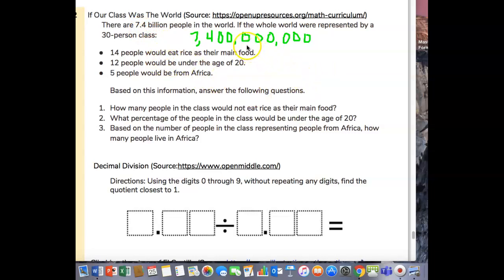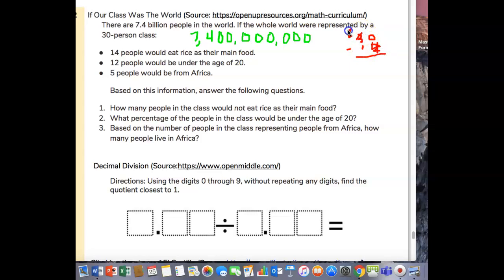All right, so if the whole world, if 14 people would eat rice as their main food in a 30-person class, if 14 did, how many didn't? Well, we're just going to make this 30 for our class size, which is the whole world, of course, minus 12. Oh no, I'm sorry, we're up here at 14. Minus 14, so we borrow.